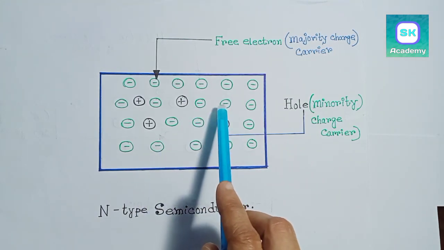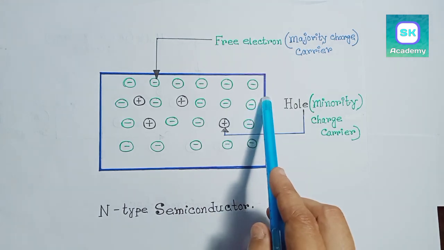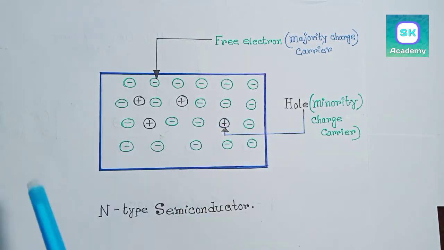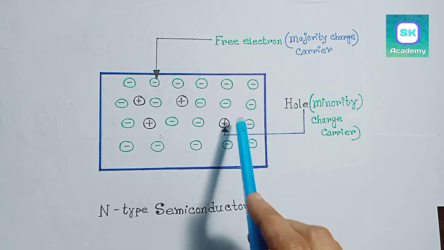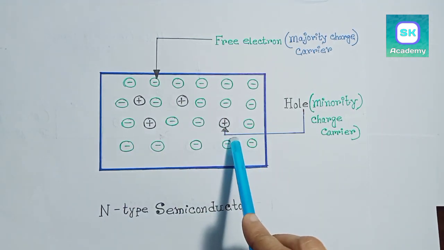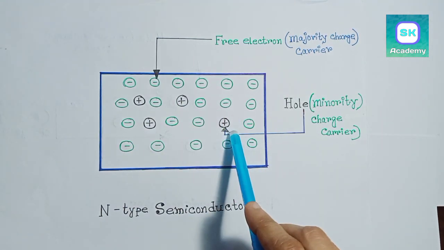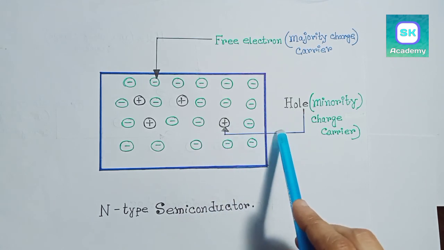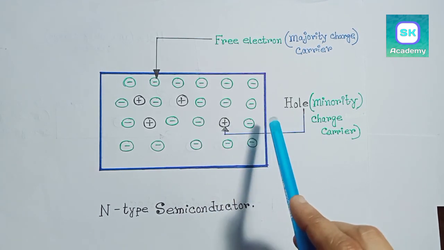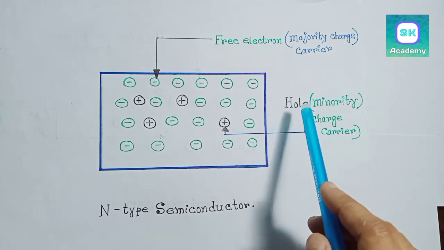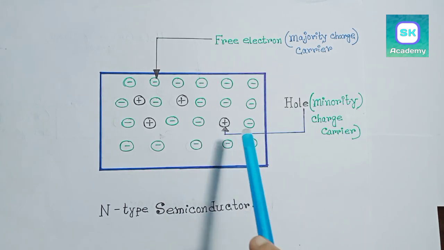So free electrons are the majority charge carriers in this material. Electrons are negative charge carriers. That's why this material is called n-type semiconductor. In this material, very small number of holes are present. That's why holes are the minority charge carriers in this material.